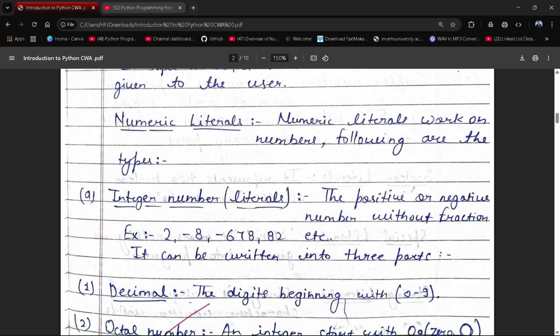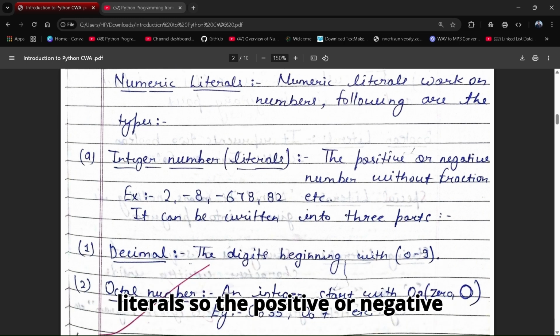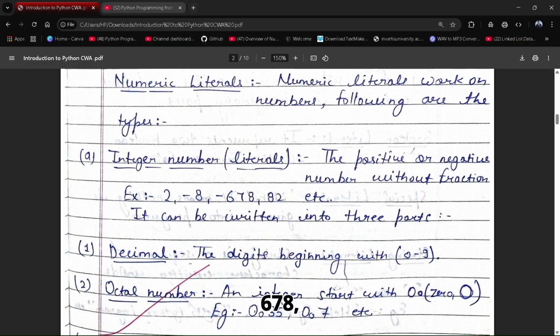Integer literals: positive or negative numbers without fraction. Example: 2, -8, -6, 7, 8, 82, etc. They can be written in three forms.